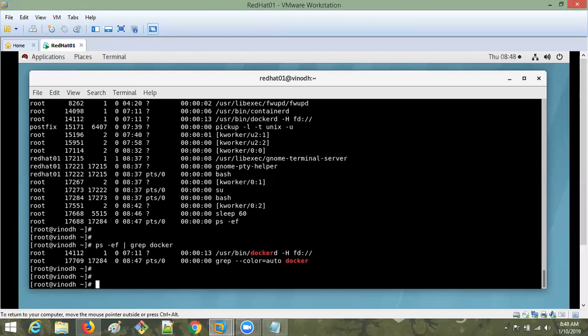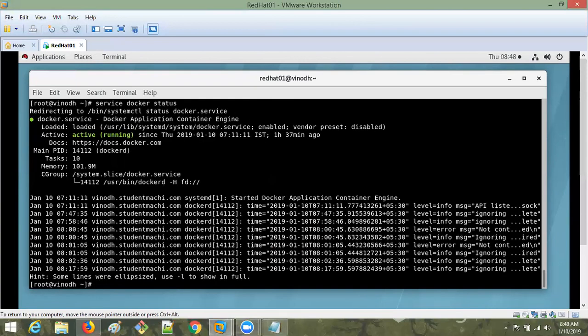We have a command called service. Service name is docker, then status. First know the status, whether it is running or not. Once you hit enter, it will show you the status. It is showing running. It is active. If it is not running, it will show you inactive and dead.